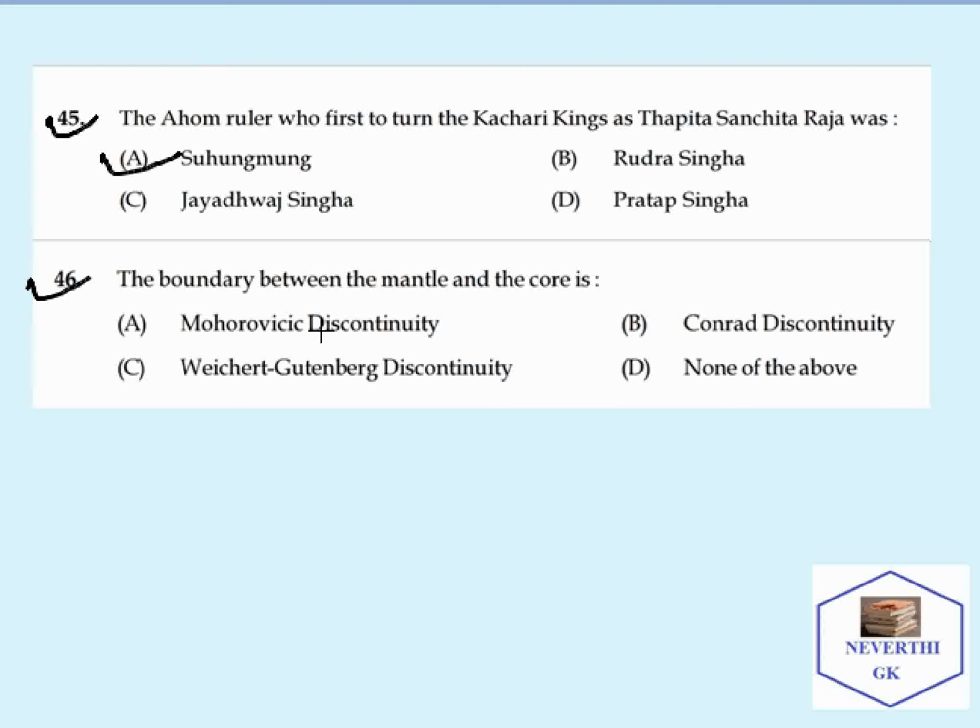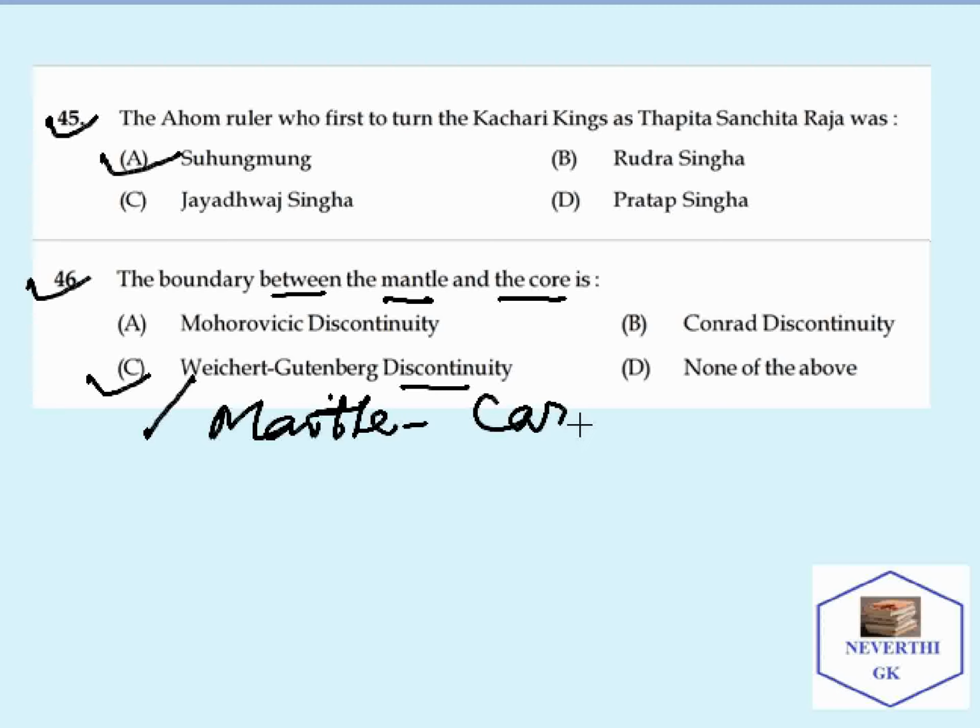The next question: the boundary between the mantle and core. So the correct answer is Weisert-Gutenberg discontinuity. It is the boundary made between mantle and core.